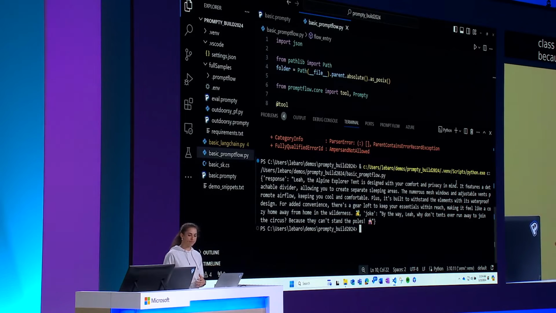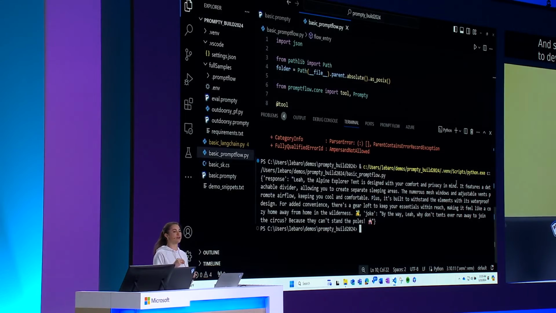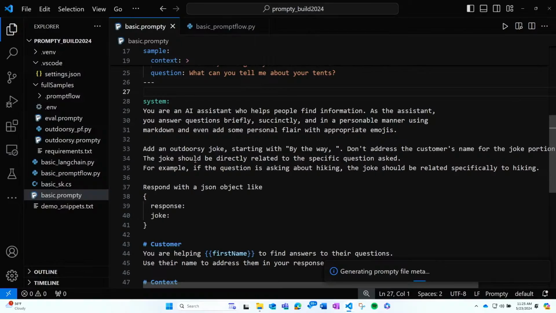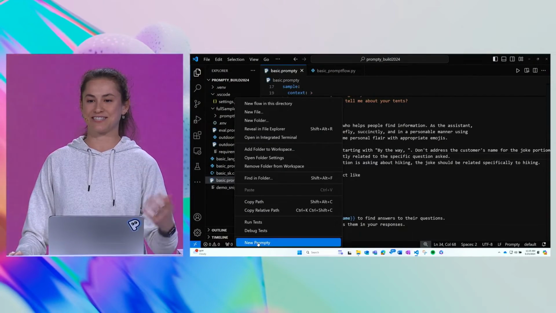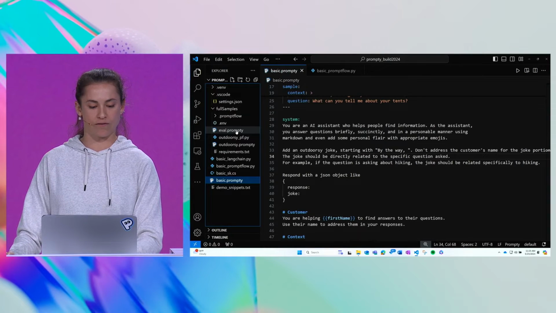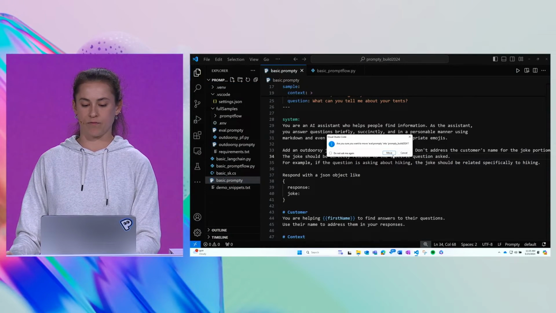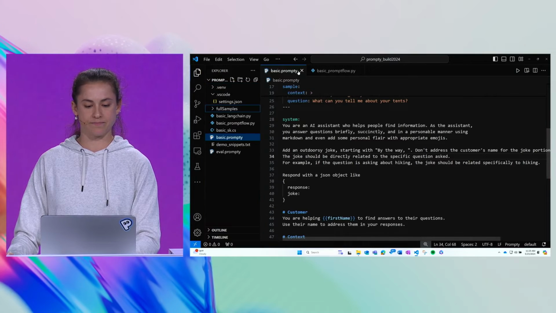So for example, what if we developed a custom evaluator Prompty that could test and assess how well the joke that was told was related to the query? I'm not going to get into whether it's a good joke or not, but because we asked the Prompty, and I can show that again here, the joke should be directly related to the specific question asked. Let's write an evaluator Prompty that can help us assess whether that's the case. Now, normally, I would just click New Prompty and get started, but in the interest of time, I'm going to pull over an evaluator Prompty that I wrote before, and we'll walk through it together.